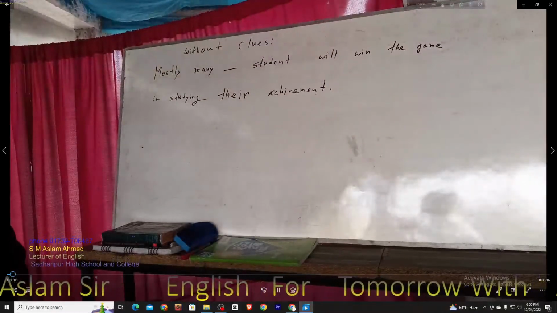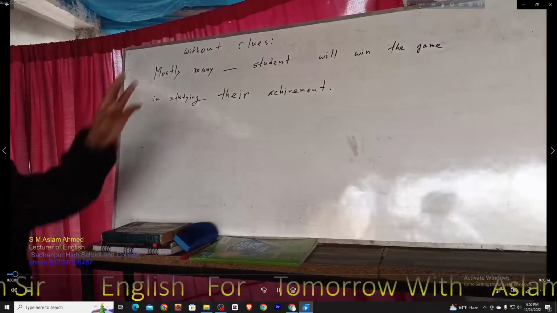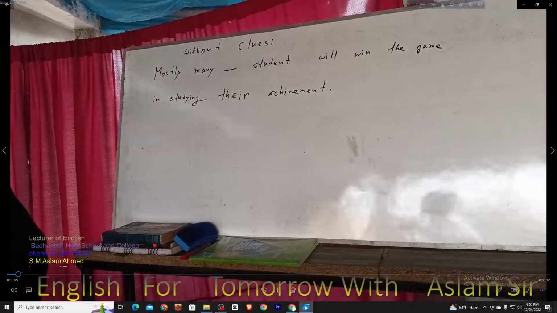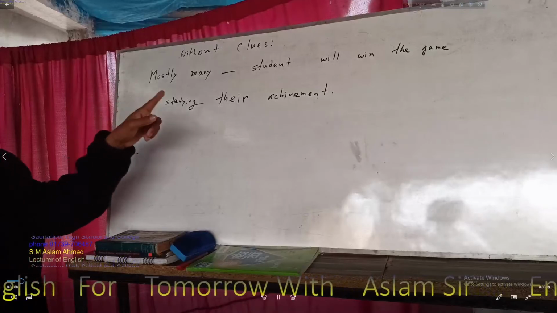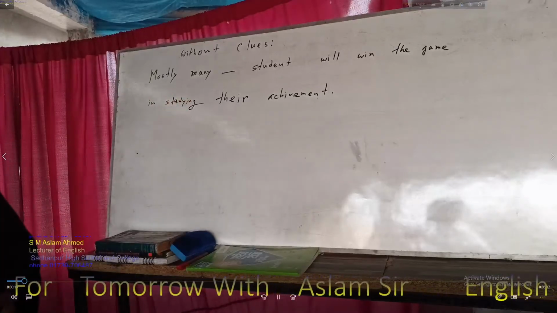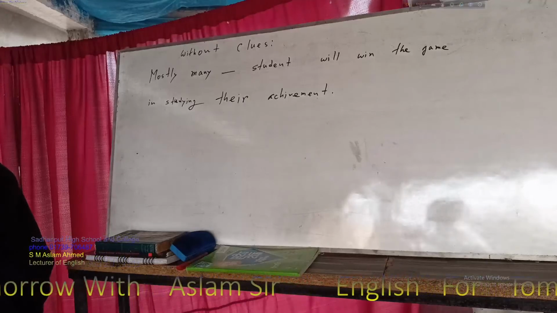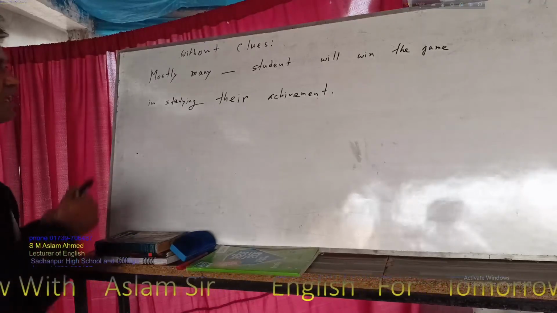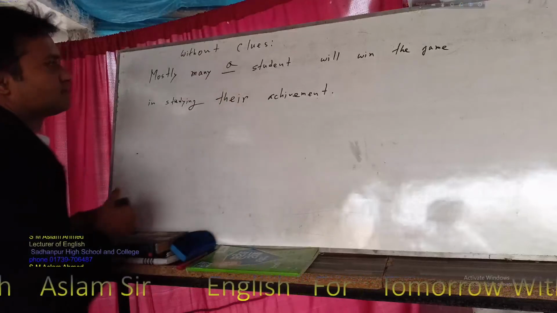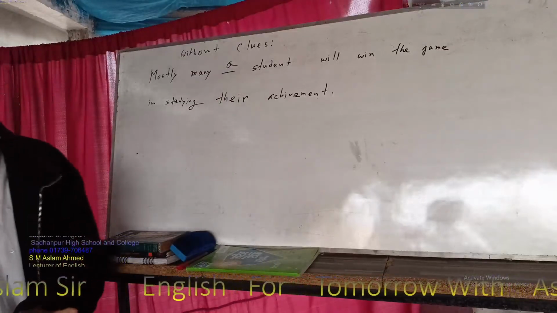So this is the sentence. We can complete the sentence without clause. So many dash, that is mostly many dash student will win the game in starting their achievement. Of, You, of, no. Many of. Many students. Many student, yes, this is the exception.